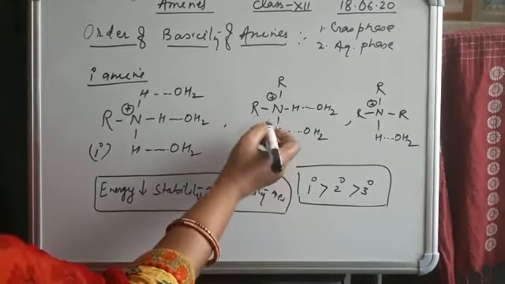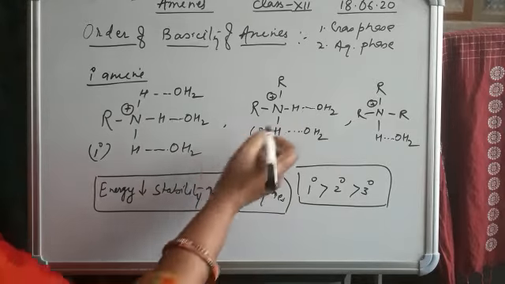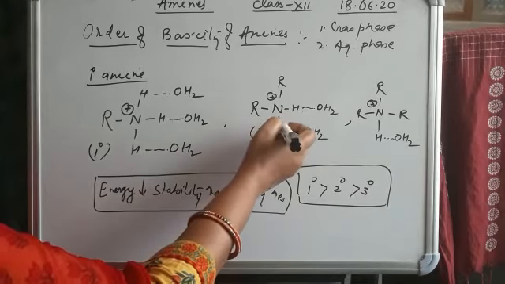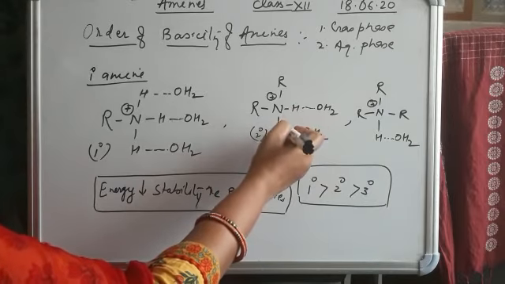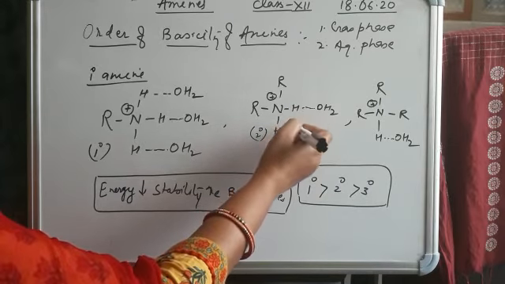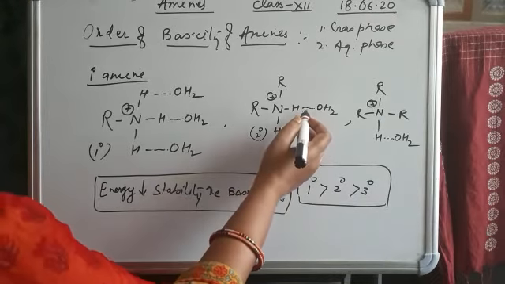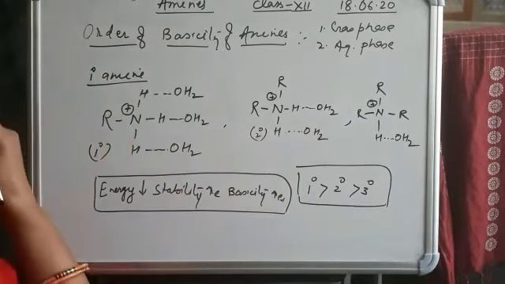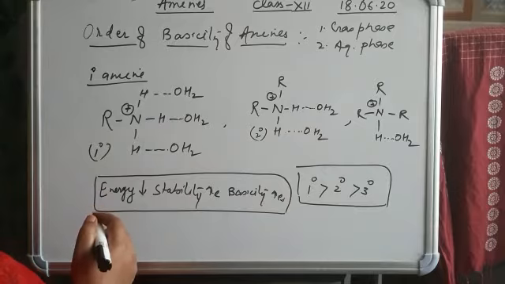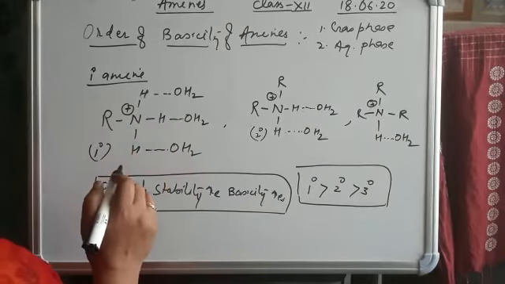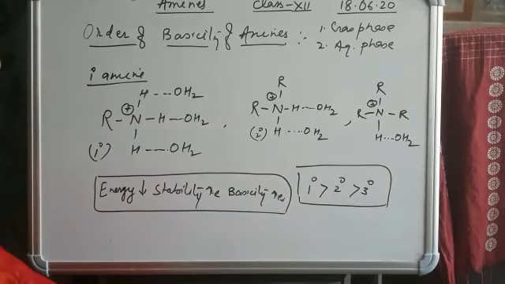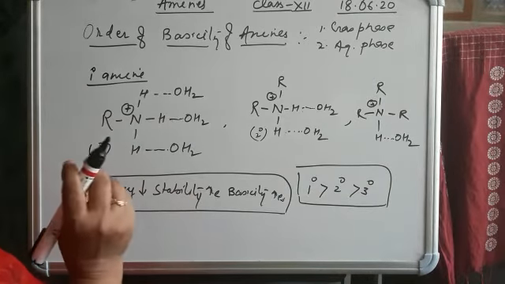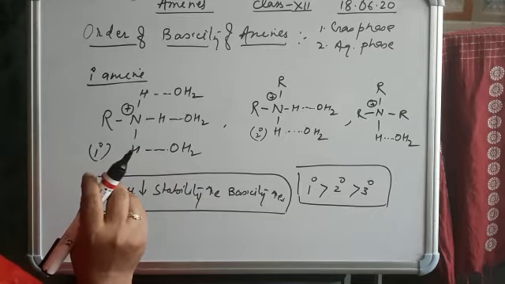In 2-degree amine, there are only 2 hydrogens, and water molecules form bonds with only those 2 hydrogens. So less energy is released than in the 1-degree. And in the case of 3-degree, it has only 1 hydrogen, so it forms only 1 hydrogen bond with water.